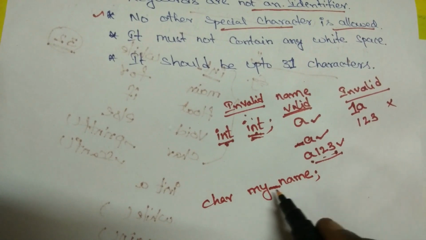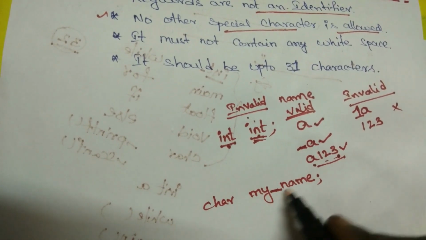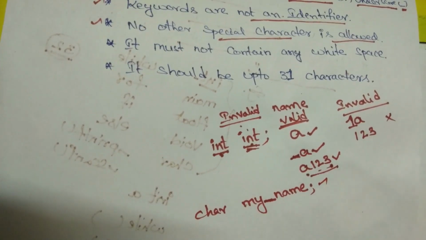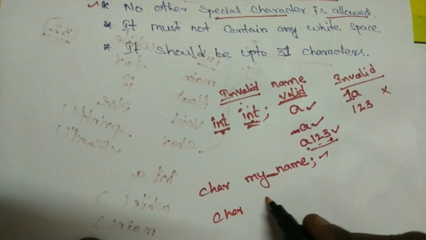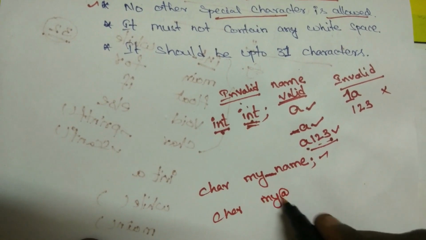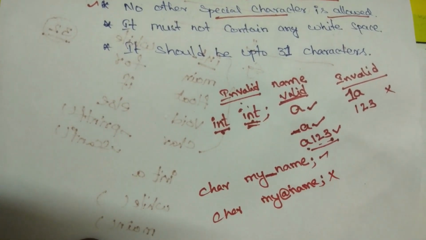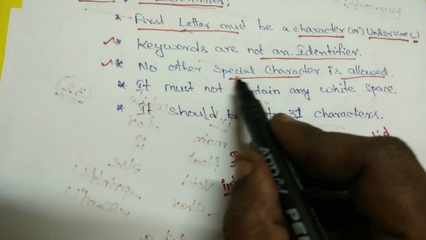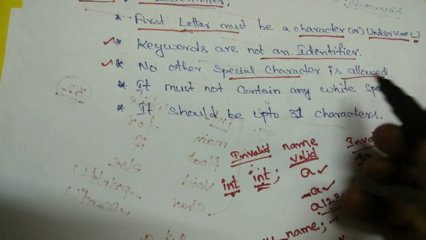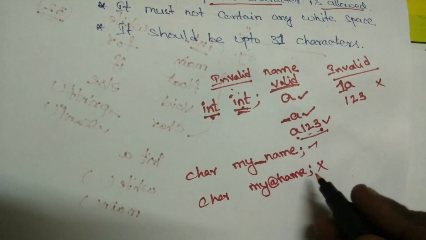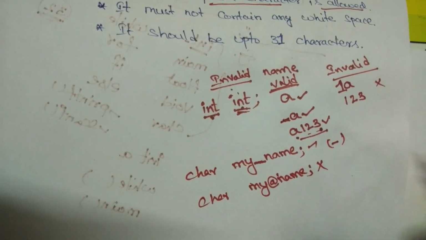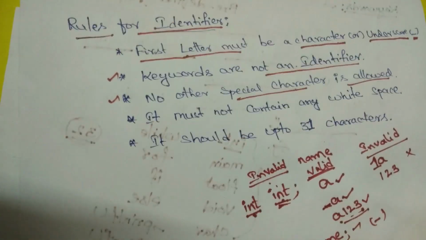My underscore name means there is no space between the two words, right? It is valid. Invalid would be, suppose, char my @name, right? It is invalid. That means no special characters are allowed in declaring a variable, only the character and underscore are allowed. That is the third one.